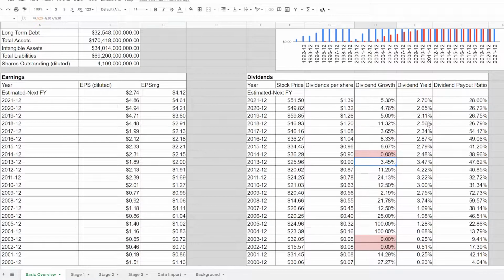Dividend yield is about 2 or 3% most years, and dividend payout ratio is relatively low right now. So that's a good sign. They've had really high earnings, and you would expect that maybe the earnings would come back down, and that's what the market or analysts are certainly expecting. This is the estimate for the next fiscal year. And with a low dividend payout ratio, when they've historically paid out between 40 and 50%, that means that they should be able to sustain this dividend rate.